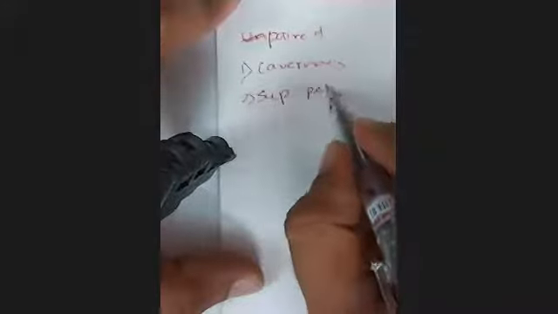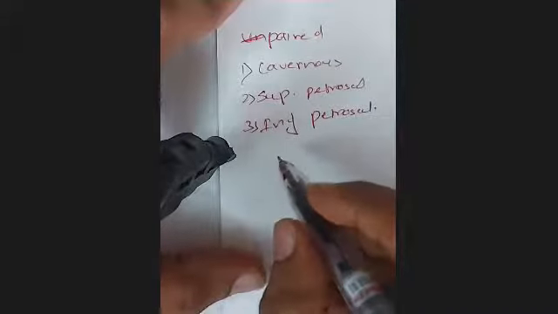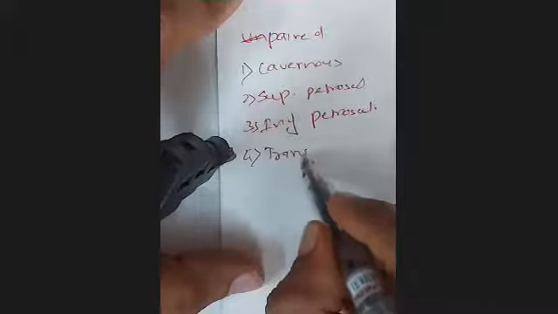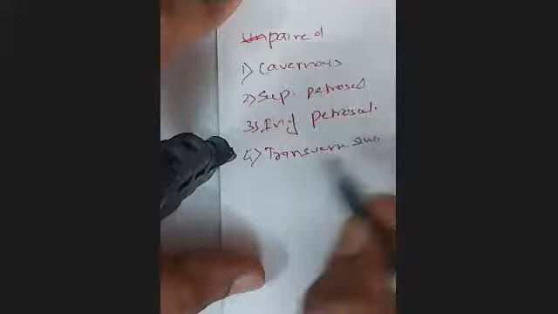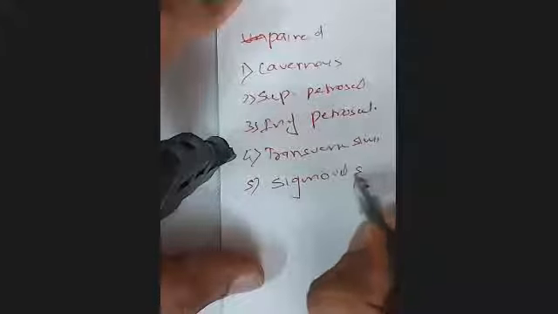So we were listing the unpaired sinus. Sorry, we are listing the paired sinus. The first one we said was the cavernous sinus, which is there on both the sides. The second one we said was the superior petrosal sinus and inferior petrosal sinus, then the transverse sinus. Transverse sinus becomes sigmoid, and sigmoid continues as internal jugular.